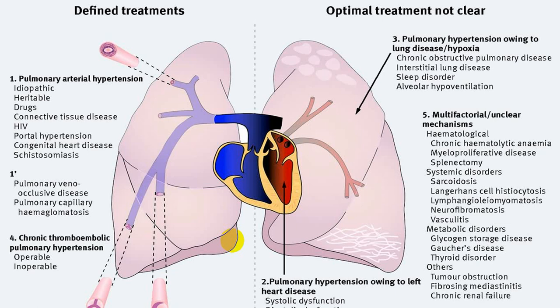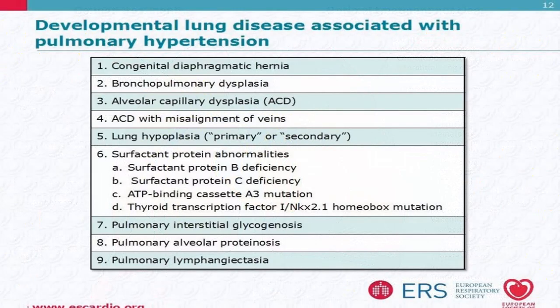So depending upon that, the same chart is now shown with this, so anything which involves this pulmonary artery is group 1. Thromboembolic phenomena are also included in that, that is group 4. Group 3 will be lung, which will be producing pulmonary arterial hypertension. So when the artery gets involved, either because of group 1, group 3 and 4, it will lead to pulmonary arterial hypertension, while group 2 is because of LV, LA or pulmonary venous system, and group 5 is not exactly understood. So this is the way you try to explain.